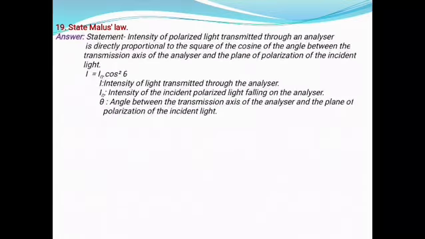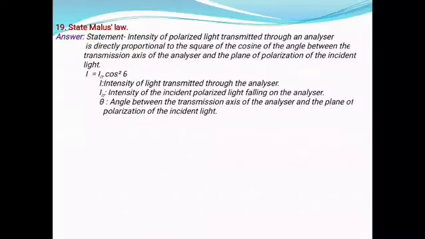State Malus's law. Answer, the intensity of polarized light transmitted through an analyzer is directly proportional to the square of the cosine of the angle between the transmission axis of the analyzer and the plane of polarization of the incident light.